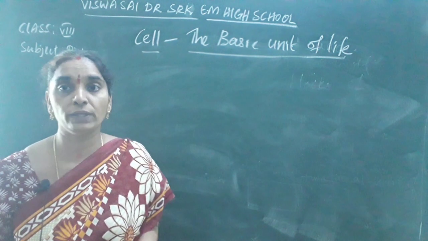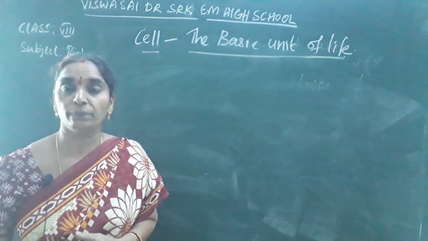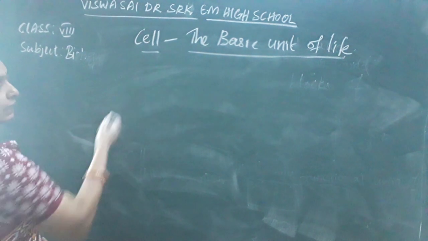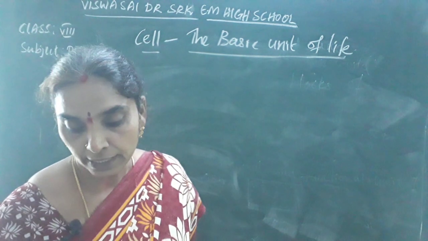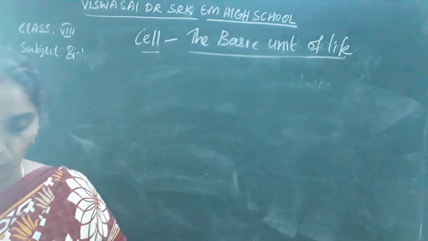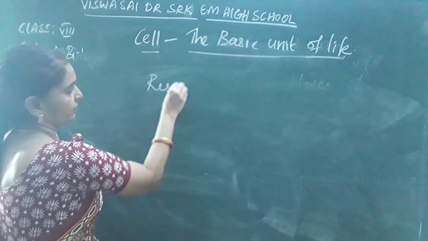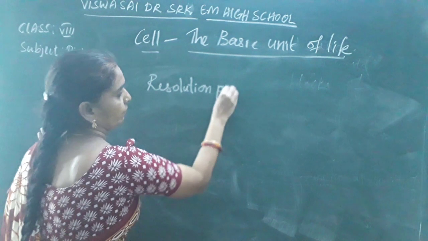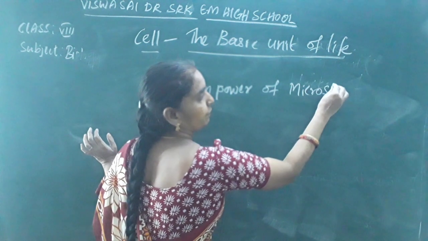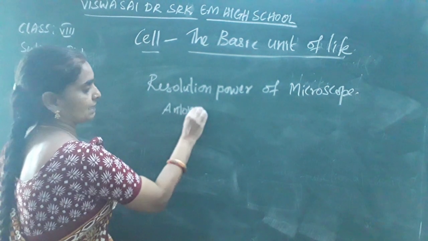So 300 years ago we did not know about the microscope, but now with the advent of different types of microscopes invented by our scientists, as I said earlier, the resolution power that Antony van Leeuwenhoek made in the year 1674 was several lakh times. Microscope invented by Antony van Leeuwenhoek was of several lakh times.